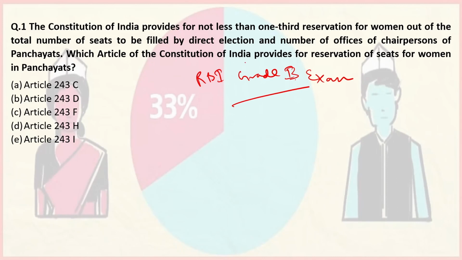Which article provides for reservation of seats for women in panchayat? This is a straightforward question. The article is Article 243D. And for municipalities, it is Article 243T.